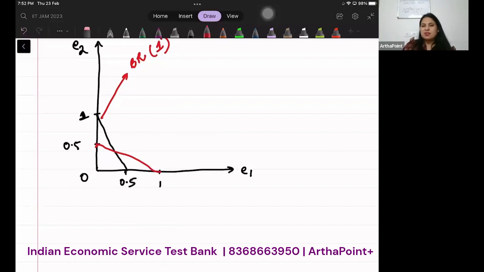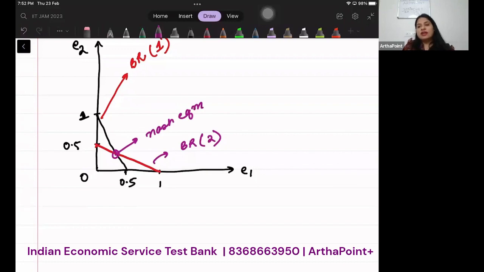Let's make something like this. Please make it into a straight line, okay? Something like this. So this is best response function of agent 2. Wherever the two meet, ye point, this is called Nash equilibrium.